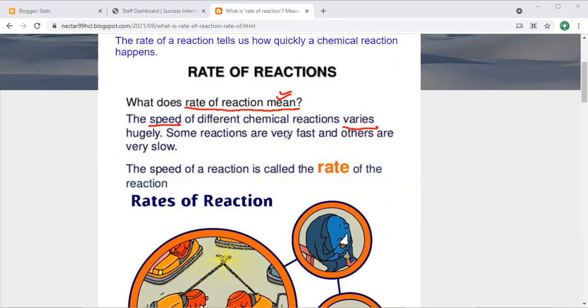Usually some reactions are very fast, others are very slow. We know the speed of a reaction is called the rate of reaction. So the speed of a reaction we name as the rate of reaction. Understand, my dear? Now you can see here a couple of diagrams.